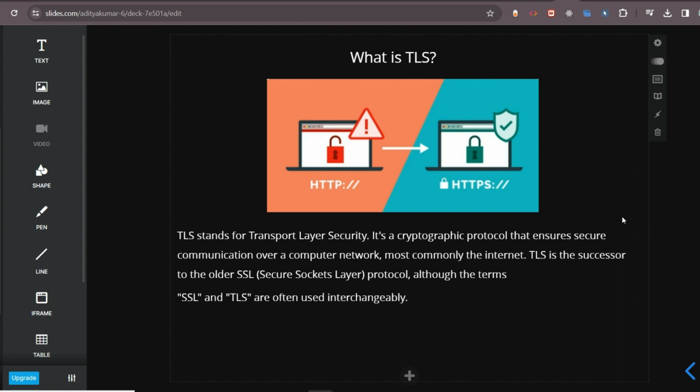We will see further the functionality of TLS, where it is used, how it is used, and we'll also see the implementation in future videos.